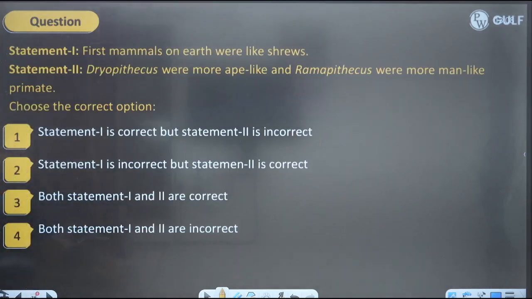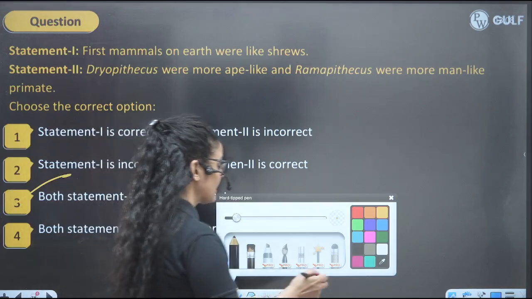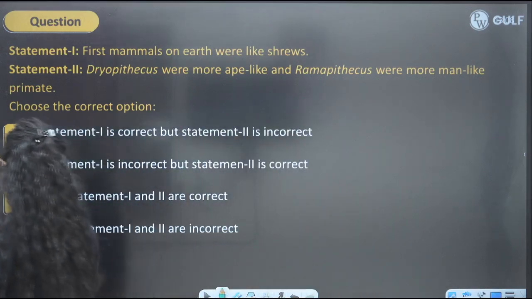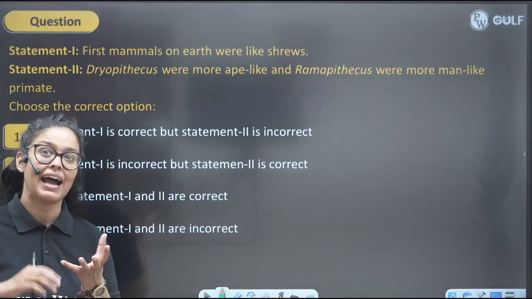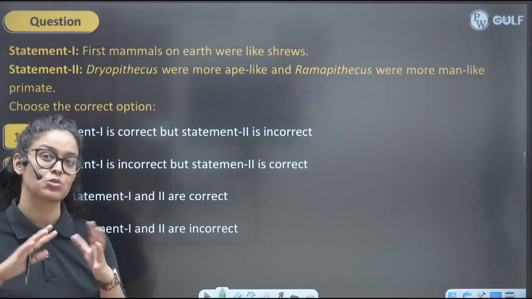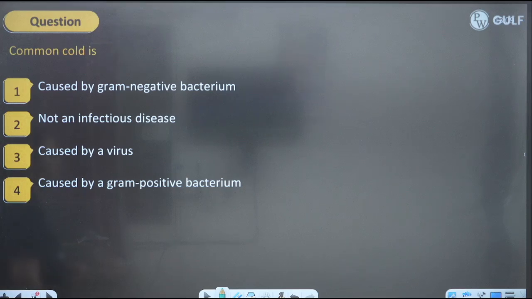Next, first mammals on earth were like shrews. That's true. Dryopithecus were more ape-like and Ramapithecus were more man-like. That's true. Both these statements are perfectly true, right? So perfect answer will be 3 here, kids. Both these statements are true. Dryopithecus looked like ape and Ramapithecus looked like man, because Dryopithecus evolved into Ramapithecus, right? They look more man-like. And first mammals which were found on earth were like shrews, very small.